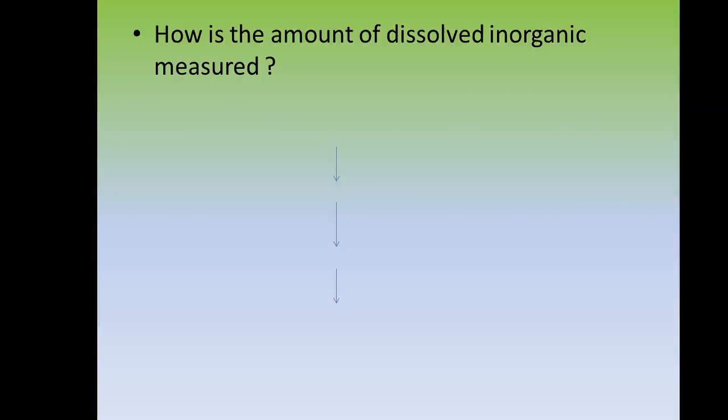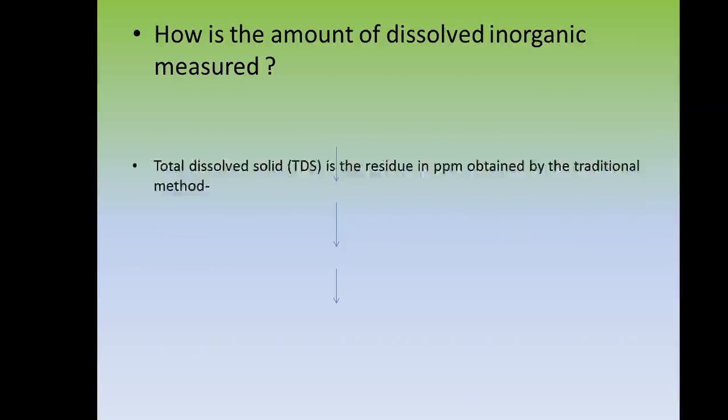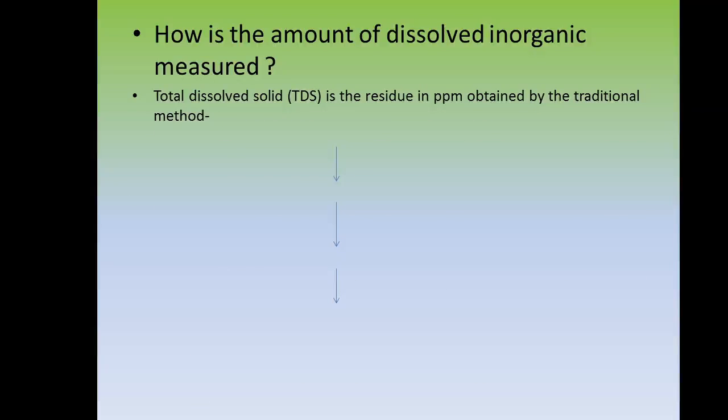How is the amount of dissolved inorganic matter measured? Firstly, total dissolved solids, that means TDS, is the residue obtained by the traditional method. A water sample is evaporated, then dried by heating at 180 degrees Celsius.